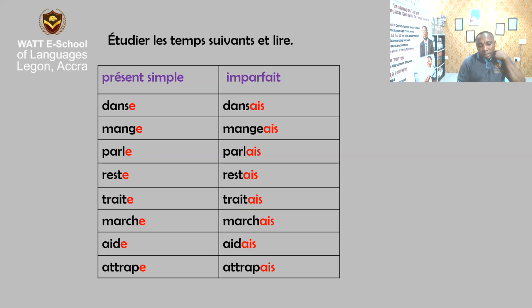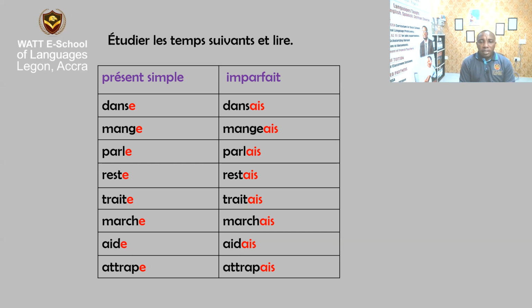So it means that if the verb ends in ER in the present, kindly remove the ER as you are conjugating by yourself by saying je, I. You are talking about yourself. This is what we just did here. You didn't bring all the personal pronouns. It is only the je, the I, that you brought to conjugate these verbs. They are different verbs.